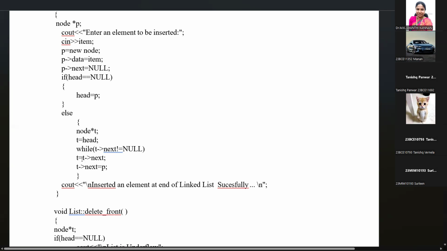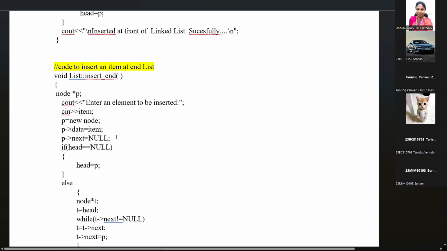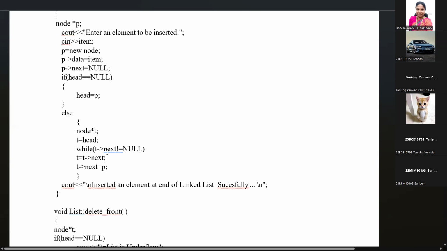Then T equal to T points next, T points next equal to p. In this case, only one head node is there. The newly created node becomes the tail node. That new node is attached to the head. There is one head and one tail.